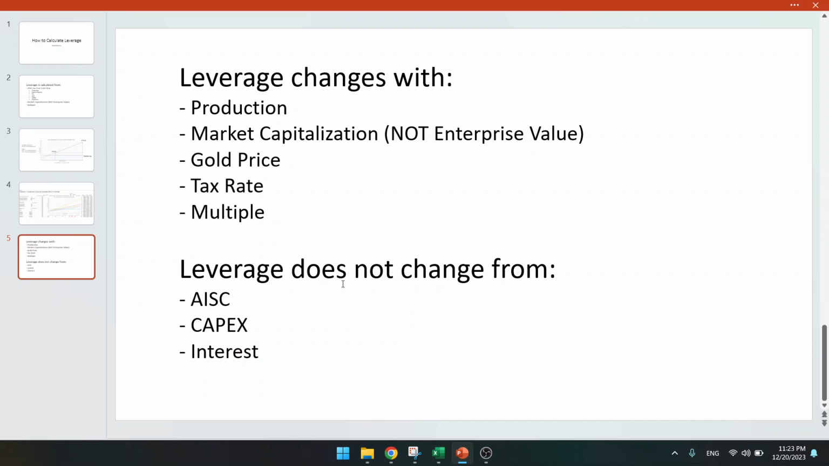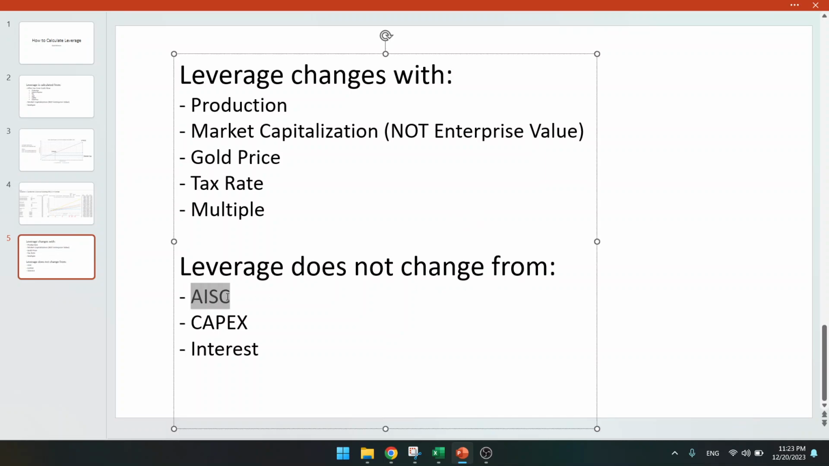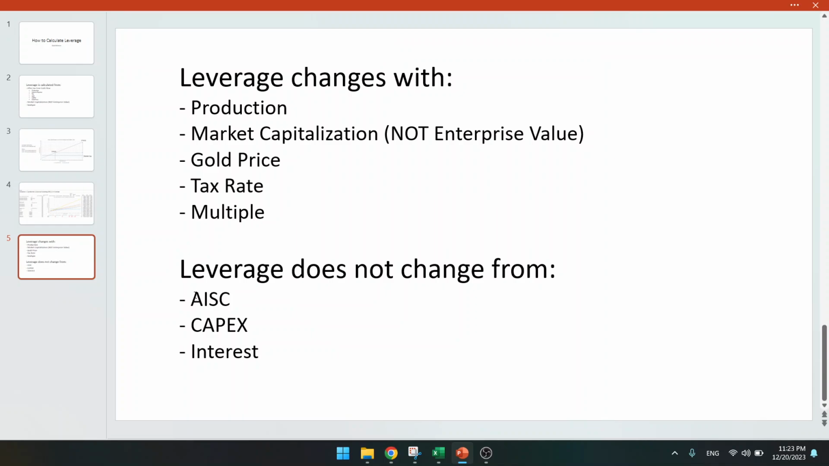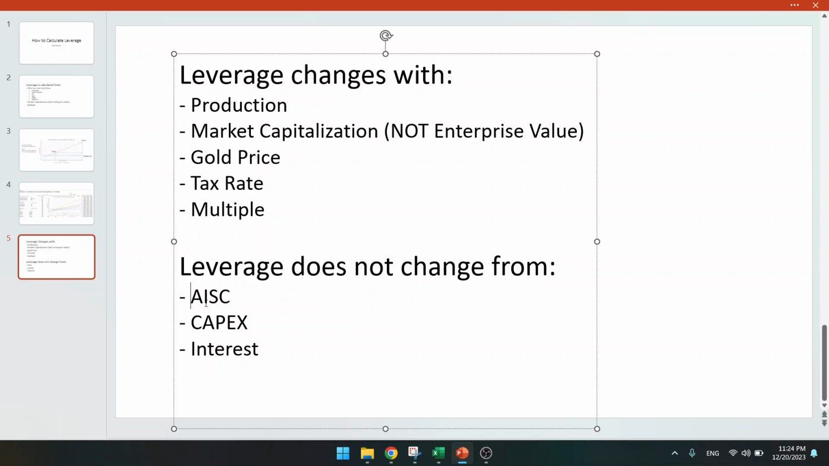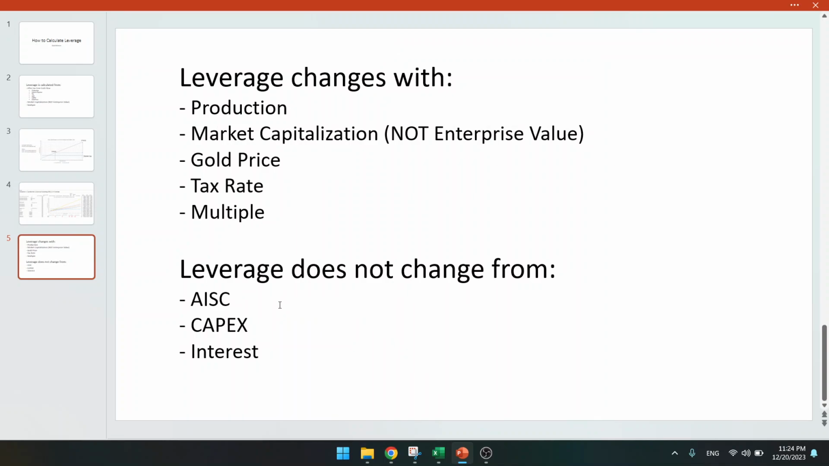Leverage does not change from all-in sustaining costs. So if someone tells you that a high cost mine is going to have more leverage, he's completely wrong. Leverage does not come from high costs. It comes from actually the market cap. Capex also does not change the leverage. We have seen that in our tutorial. And interest also does not change that. It's the same as capex.